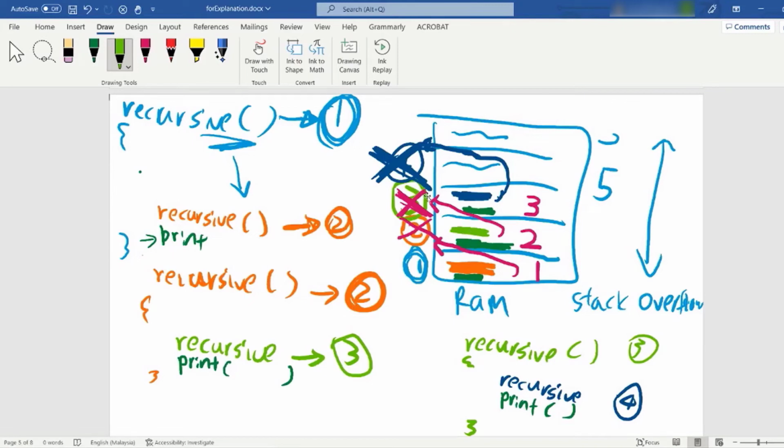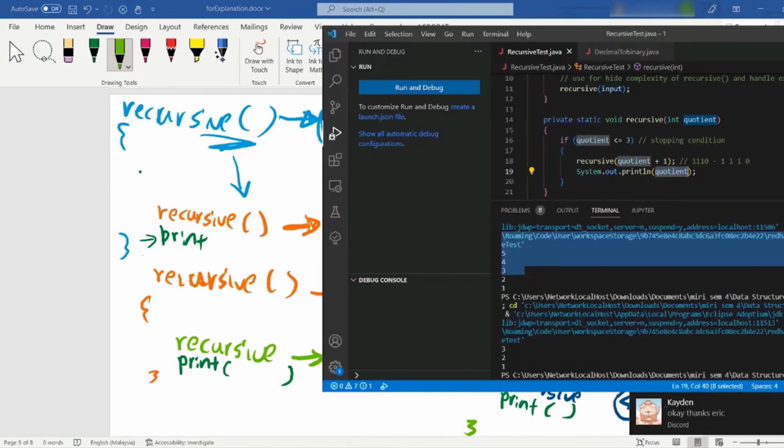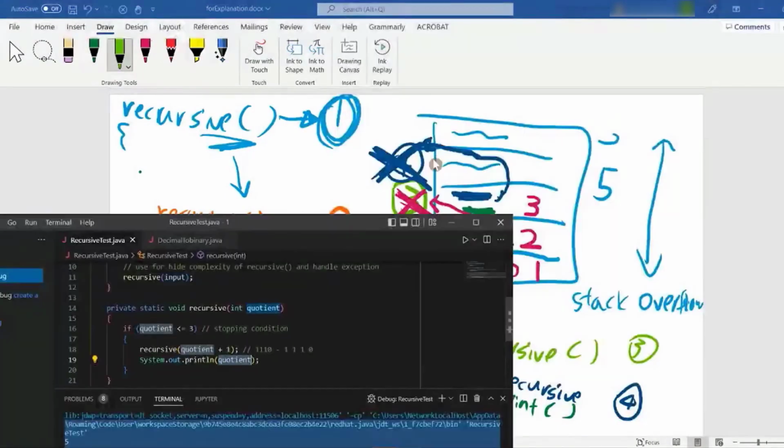So we will spin another, the third one. Inside this third one, there is also a recursive and also a print. The third one will actually spin a recursive again, and when the quotient is not less than or equal to 3, then we exit it.